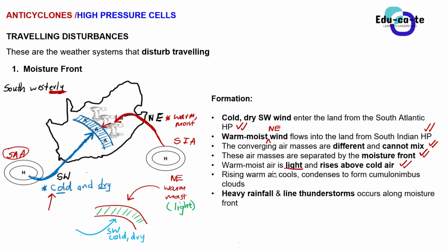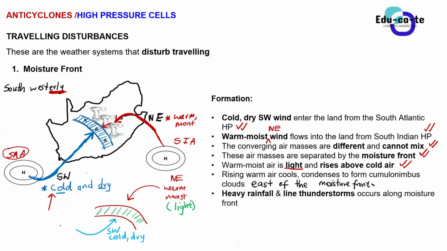So this warm, moist air rises, it cools, and it condenses to form cumulonimbus clouds. But here you must be specific as well. I must just edit this. So these cumulonimbus clouds form east of the moisture front. So they form on the eastern part of the moisture front.